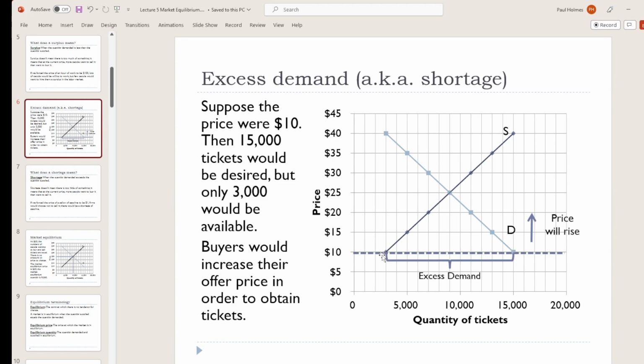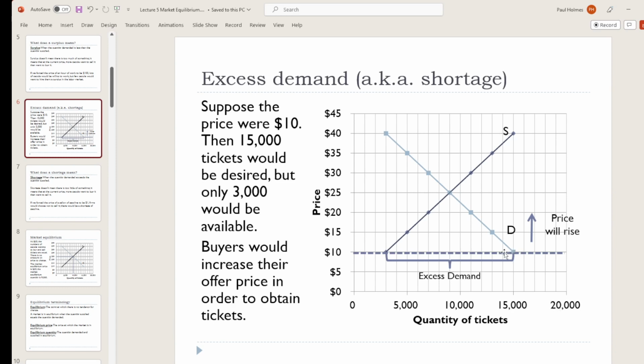So at the price of $10, we can trace across, we hit the supply curve here, we've got 3,000 people want to sell. We keep on tracing across, we hit the demand curve out here, 15,000 people want to buy. So we've got more people that want to buy than want to sell. We call this an excess demand or a shortage.